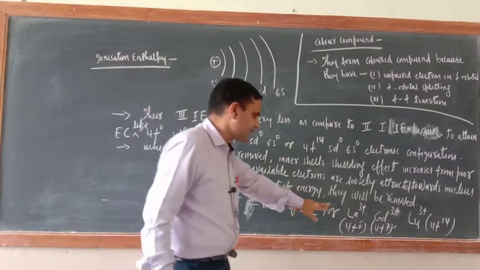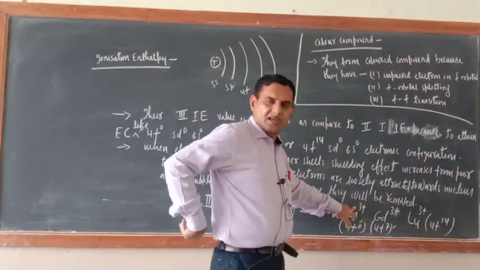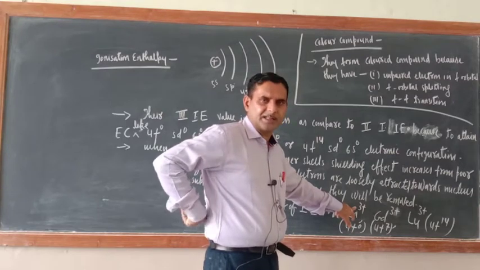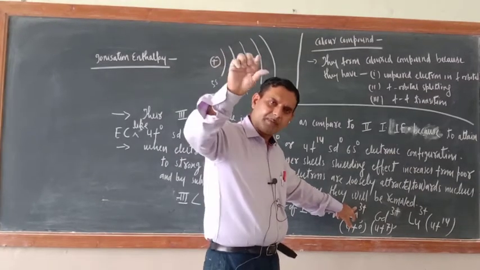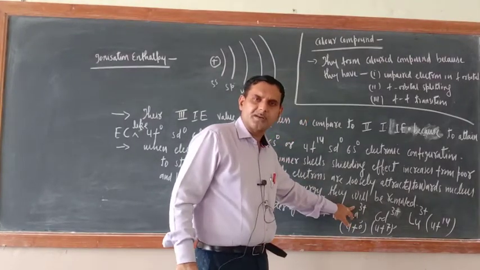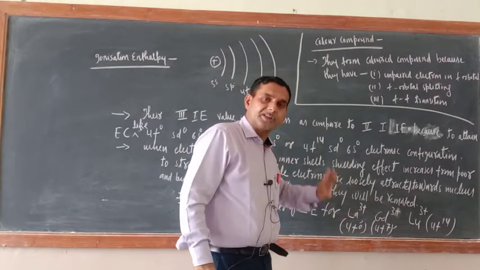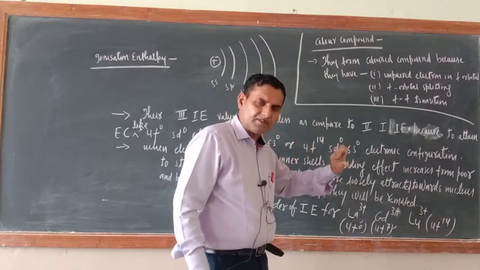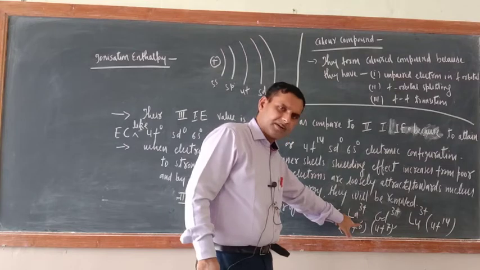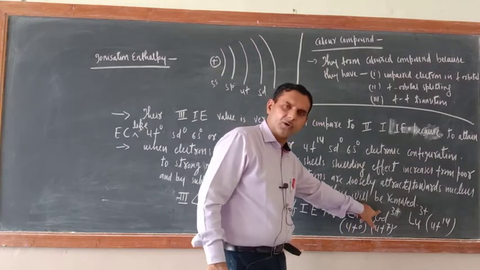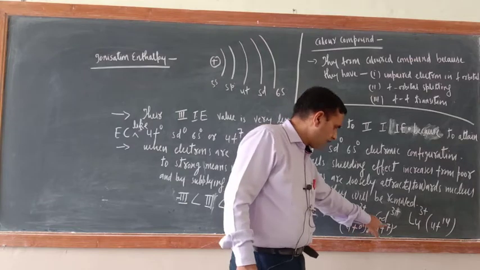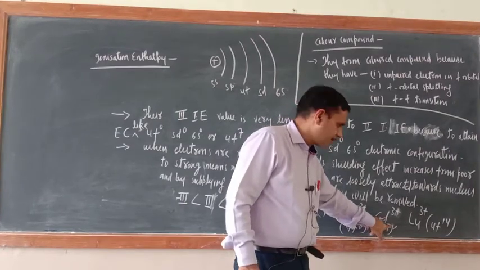The best example is here, lanthanum. Of course it is not a first member, but in the lanthanide series that member is also mentioned. So lanthanum 3+ is there. If you remove the third electron from lanthanum, it will have 4f0. Similarly gadolinium, if you remove the third electron, it will have 4f7 half filled state.